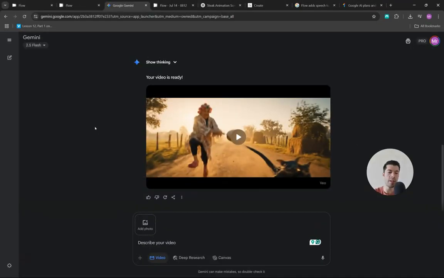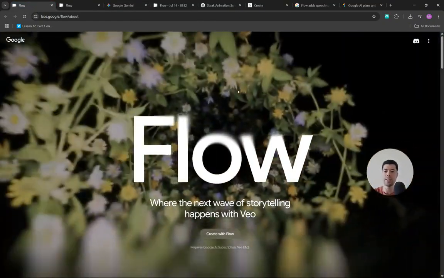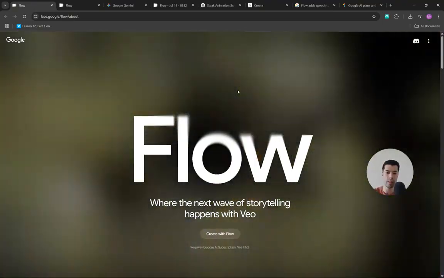If you want to create videos using images through Gemini, all that you need to do is just come here and click on add photo, then describe what you want. However, as I said, I found the Flow platform to be better to create videos. In this case, I'm going to be showing you how to use this platform now.